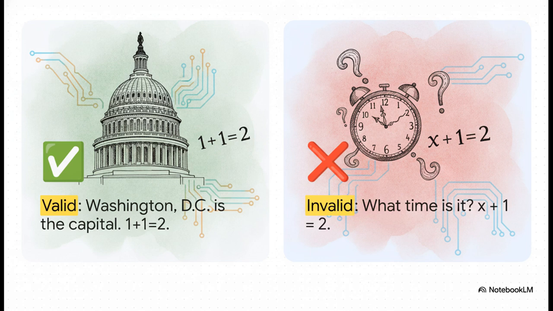But look at the counterexamples. What time is it? Well, that's a question, not a declaration. And x + 1 = 2 is totally up in the air. It's neither true nor false until we assign a specific value to that x. Therefore, those simply don't qualify as propositions.